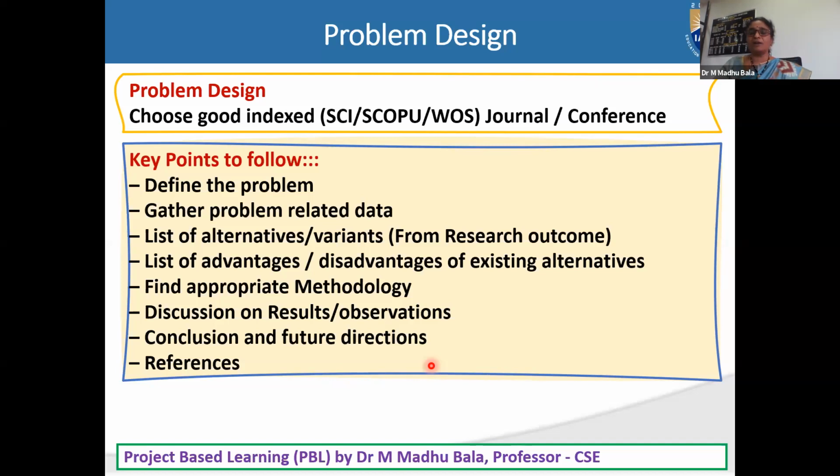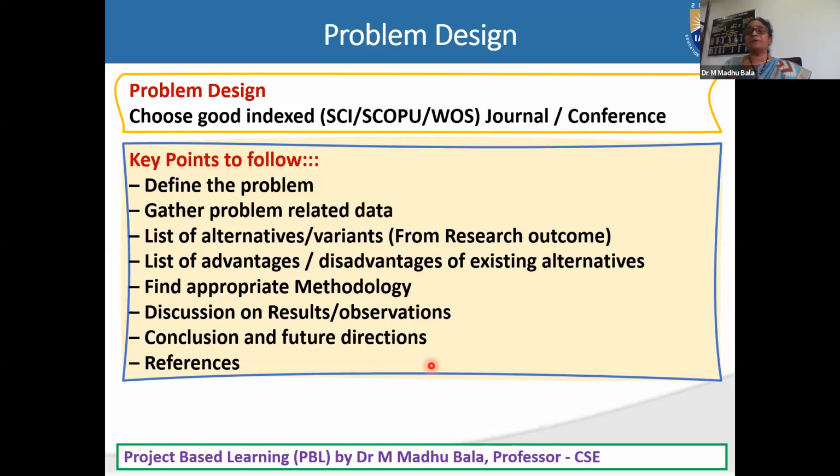From day one onwards, whatever you are referring to, say he has collected one paper from ResearchGate. Okay, he referred to that paper. ResearchGate is not the publisher space; only researchers post their papers there. So the root paper is available in some journal. He has to find out that root, where that journal paper is available, and the cite-as option is there in every journal. Just collect that cite-as information and keep it as one of the references.